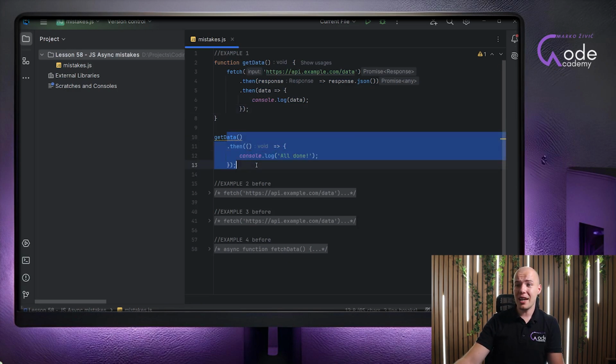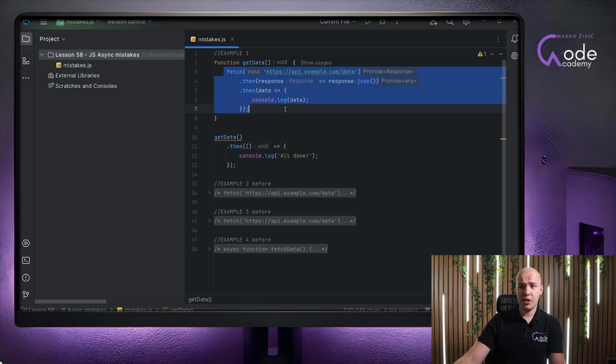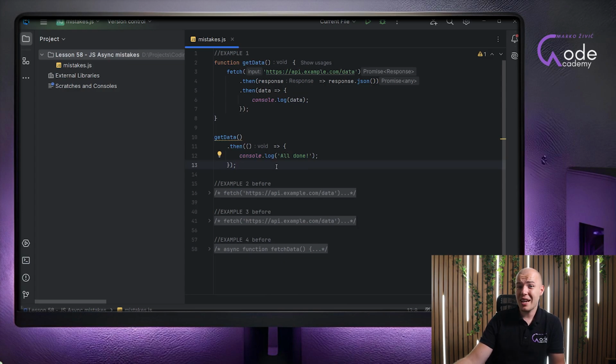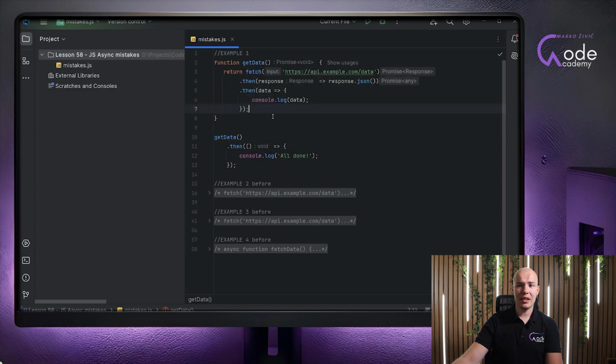Once we invoke getData and enter the then statement, we will be working with nothing because we are not returning anything here. Once we receive the response, we will enter here, we will parse it into JSON, then we will log the data, but this part right here will basically make no sense because we will get nothing returned from this getData method. So we do not want to let that happen. And the solution to this problem is extremely simple. We just add the return, and as you can see immediately right here, the squiggly line has disappeared.